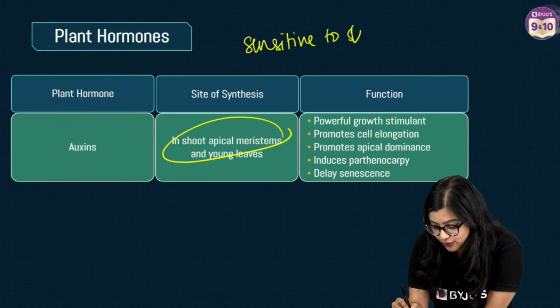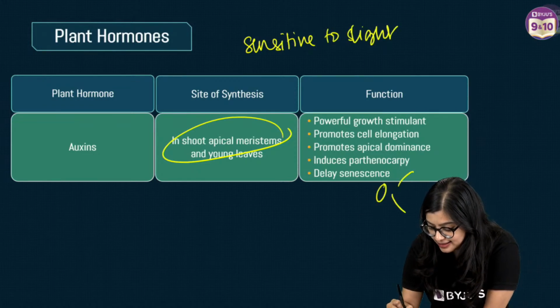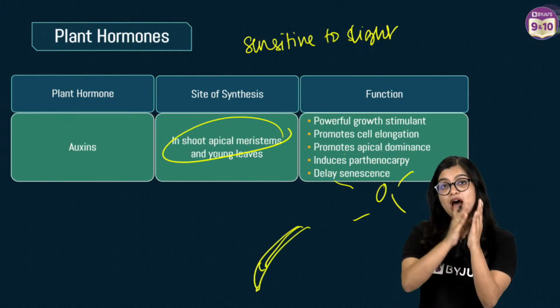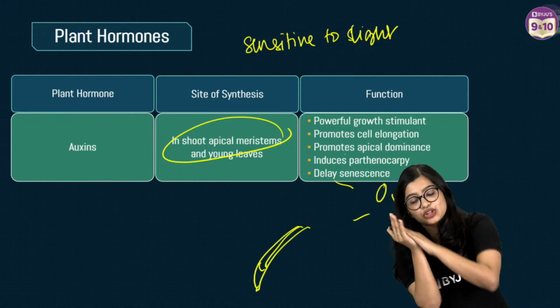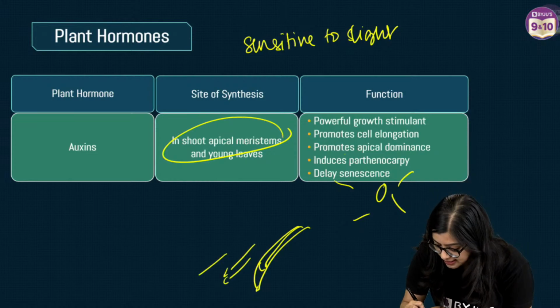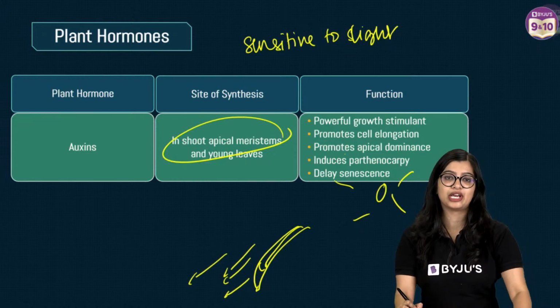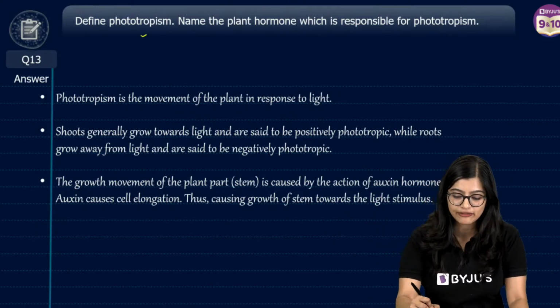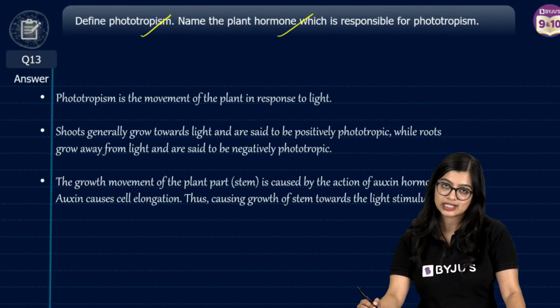So, it is sensitive to light. When light is here, we see that if this is a plant, my plant or the stem will bend in the direction of light because auxin is synthesized in the opposite direction. So in this particular case, they've just asked you to define phototropism and name the hormone responsible.